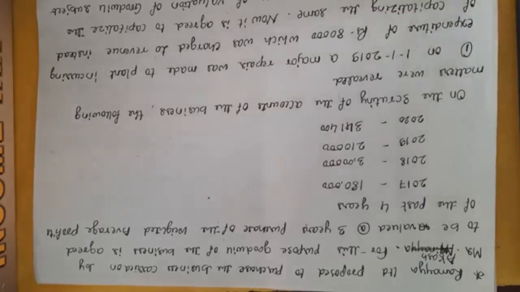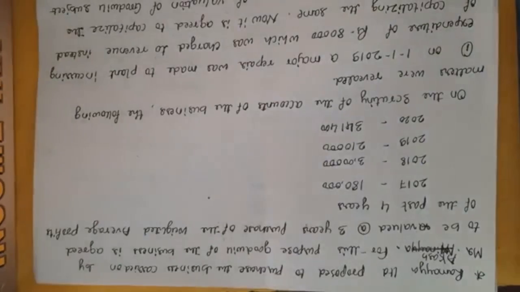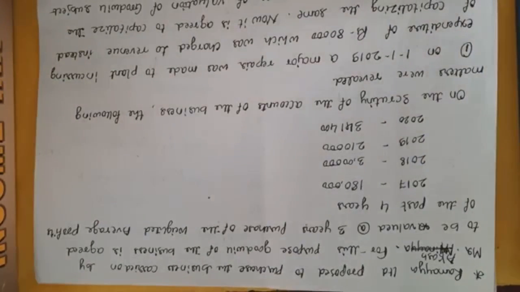Here the profits of Mr. Akash's company are to be given. During 2017, the profit was rupees 1,80,000. In 2018 it's 3 lakh. In 2019 it's 2,10,000. Then in 2020 it is 3,41,400. On the scrutiny of the accounts of the business, the following matters were revealed.